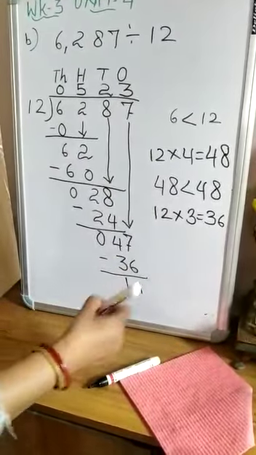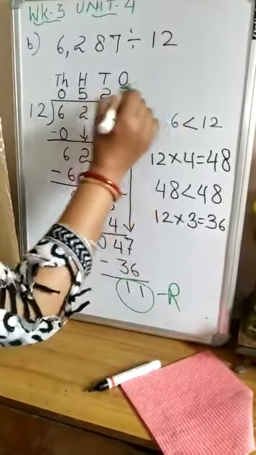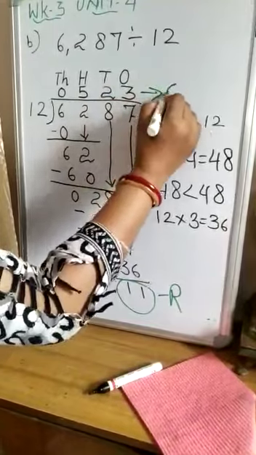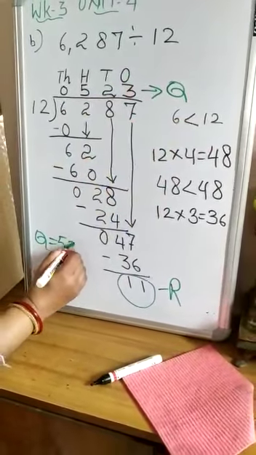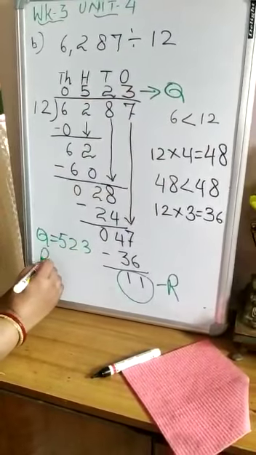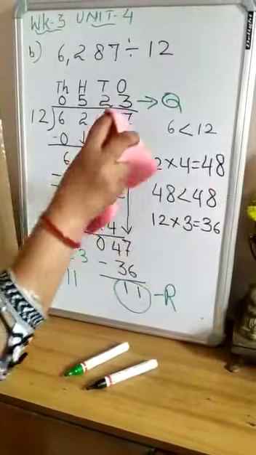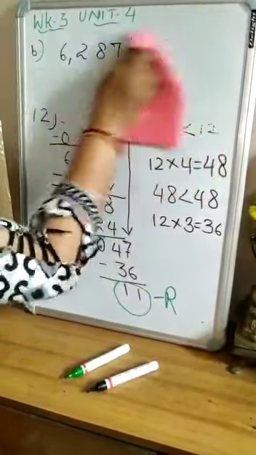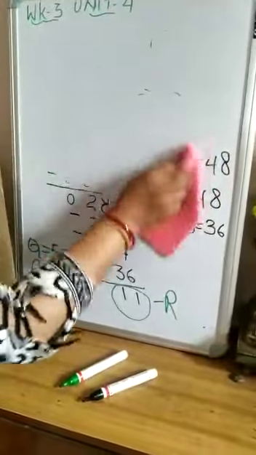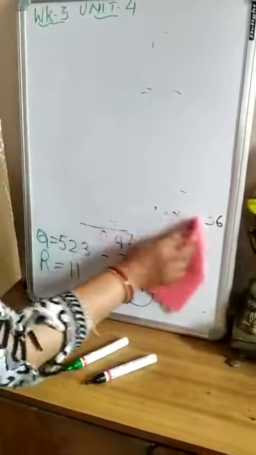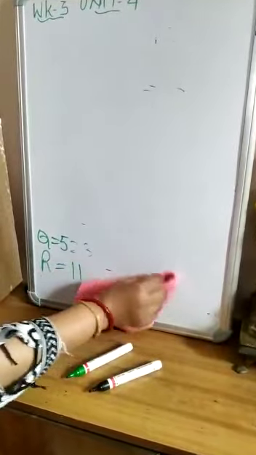So here, children, this 11 is the remainder, and this 523 is the quotient. So quotient is 523 and remainder is 11. Okay. Now let us discuss question number 2. In question number 2, you have to do division and then also you have to check your answer. Right. So let us take an example.